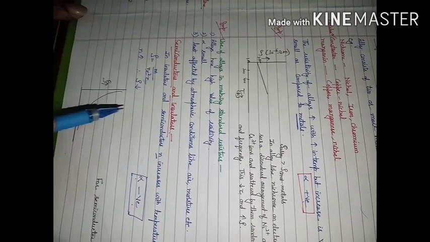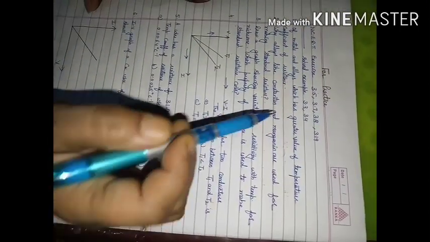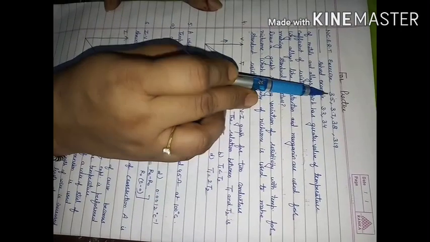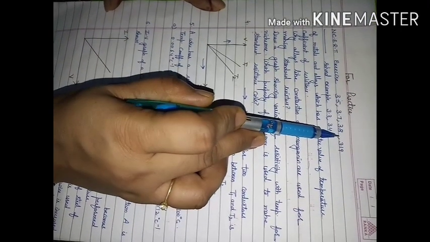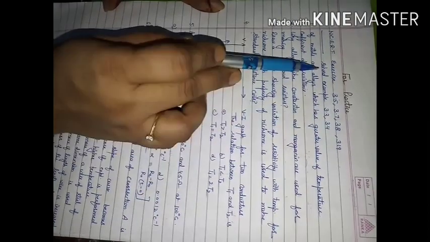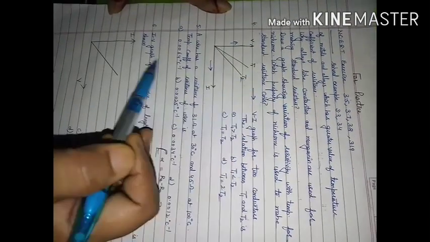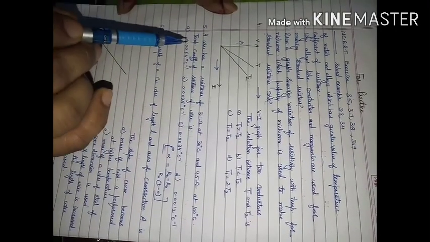Based on this matter, I have given a few questions to you to solve. These are NCERT exercise questions 3.5, 3.7, 3.8, 3.19. 3.3, 3.4 are solved examples. These questions all are based on the matter that we have done.